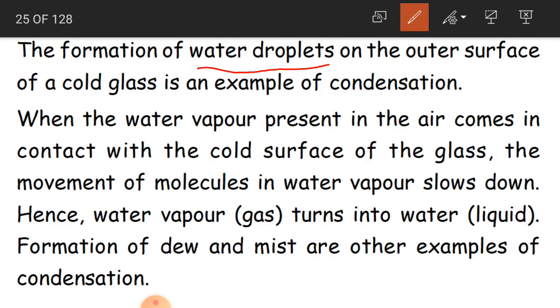Outside of this cold glass, you can see some small water drops. This formation of water droplets on the outer surface of the cold glass is an example of condensation.